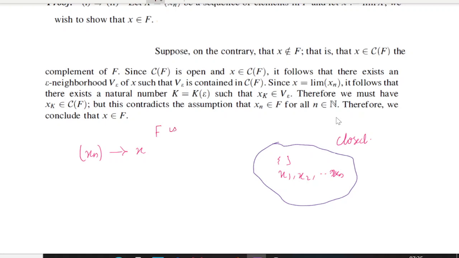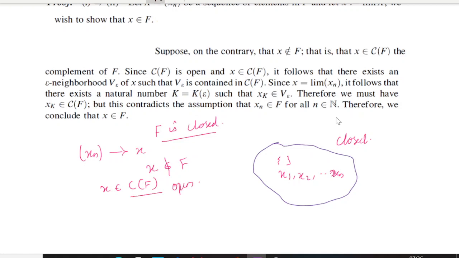We have assumed that F is closed, and we want to prove that F contains this x. So we will assume the contrary, that is, x does not belong to F. Then x belongs to the complement of F, right? Then since we assume that F is closed, the complement of F is open.